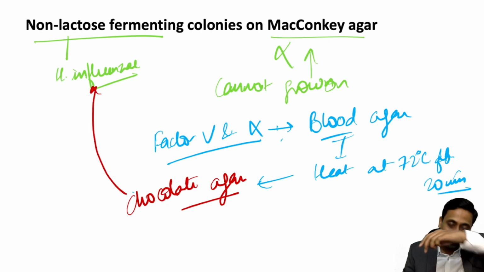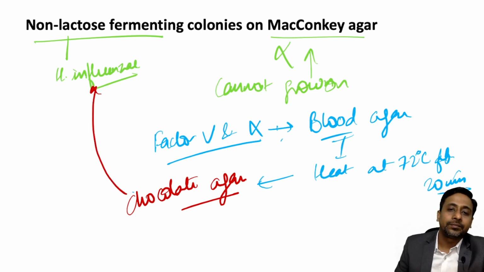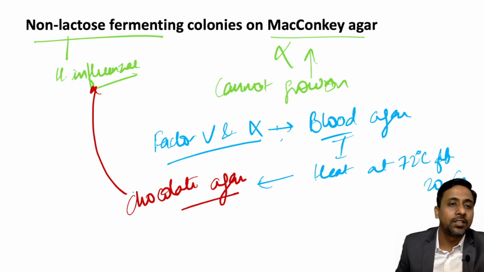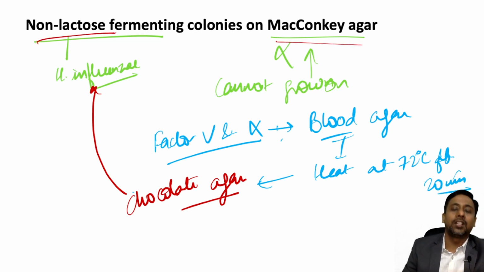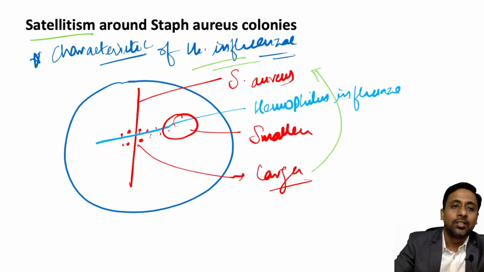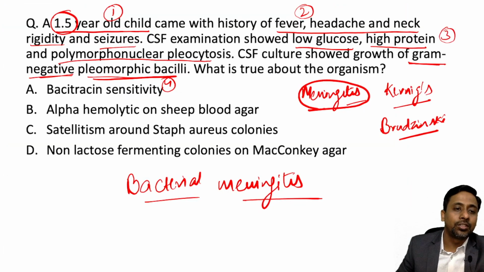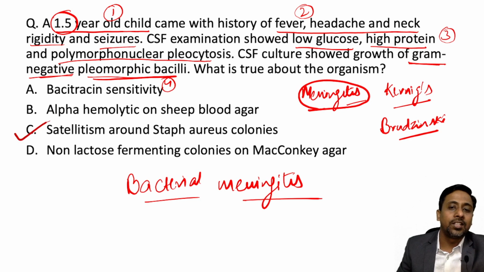Okay, so MacConkey agar cannot be used for culture of Hemophilus influenzae. Although it is a non-lactose fermenter, it cannot grow on MacConkey agar. So this option is also incorrect. So the correct answer to this question is satellitism around Staph aureus colonies.